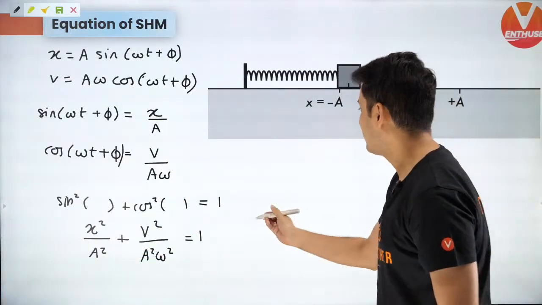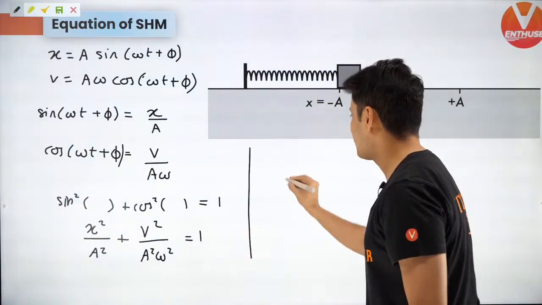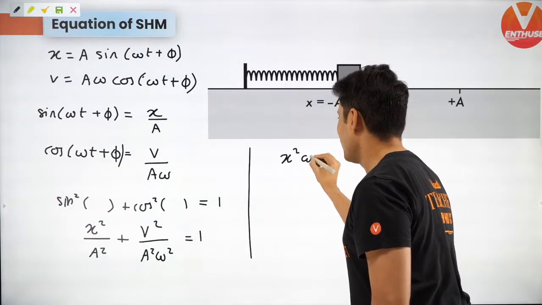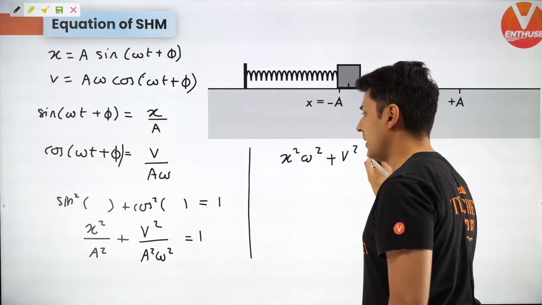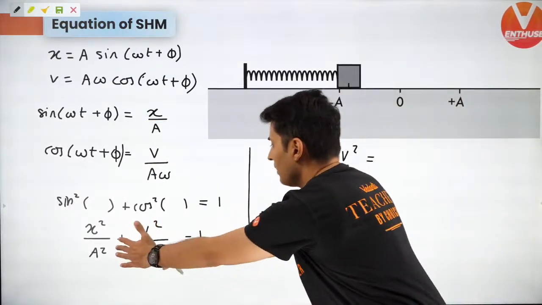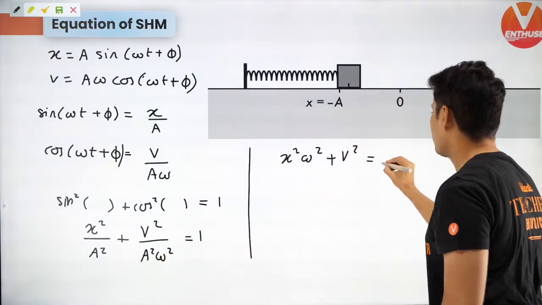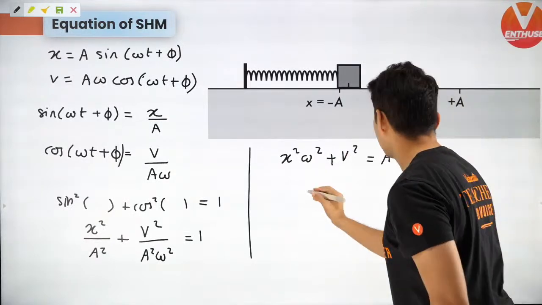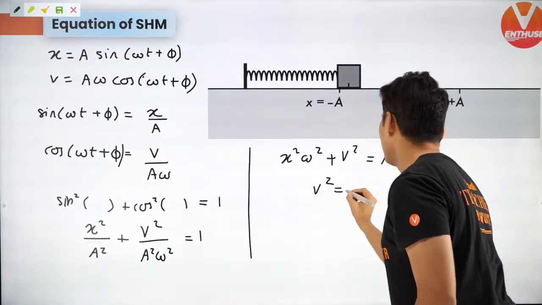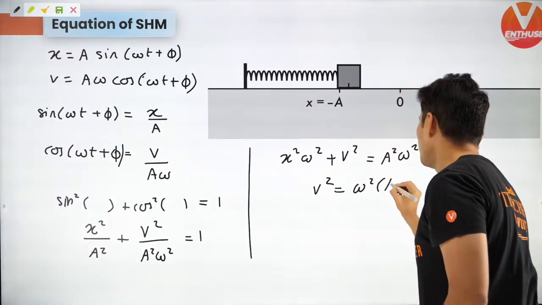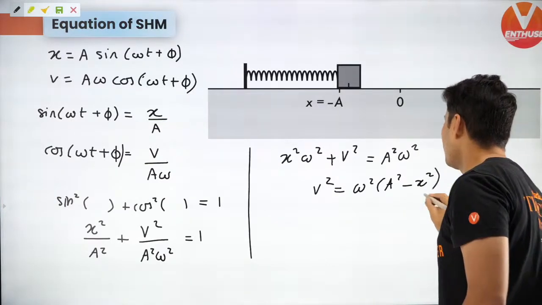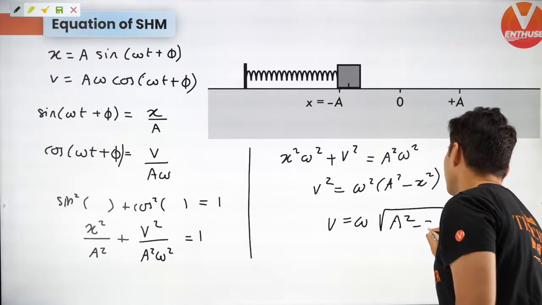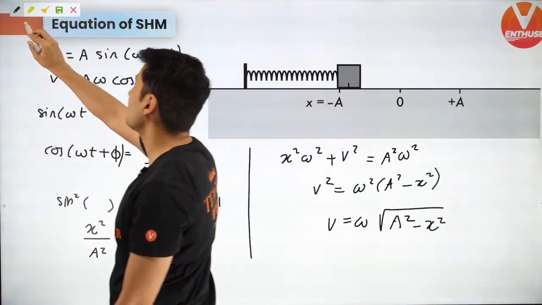Just rearrange these terms. Taking LCM, bring a square omega square on the top and shift the terms. It's not that difficult. So v square will be omega square into a square minus x square. Therefore, v will be omega root of a square minus x square.